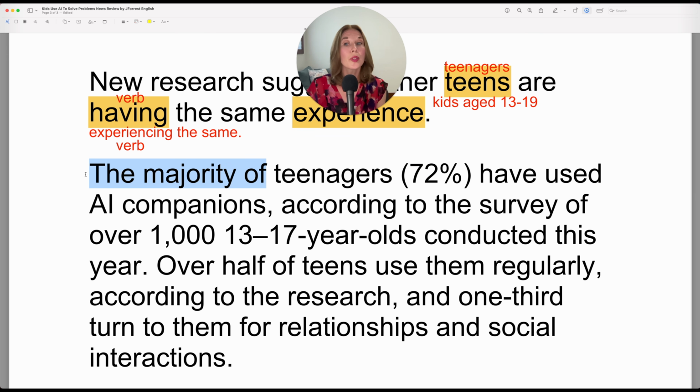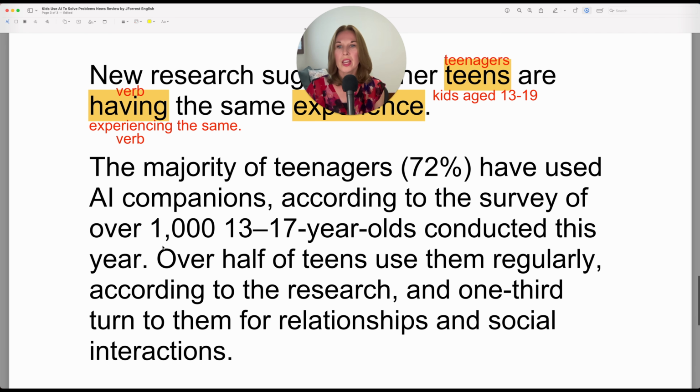You could equally just say 72% of teenagers. So if you use a percentage, you still need of, but you could say that 72% of teenagers have used AI companions. So this is in the plural form because the subject is they, is plural. They have used AI companions.